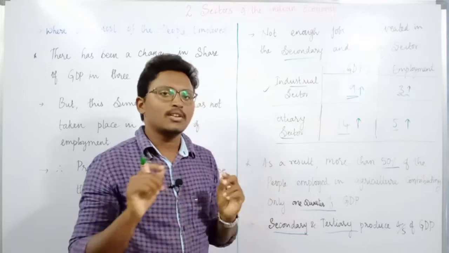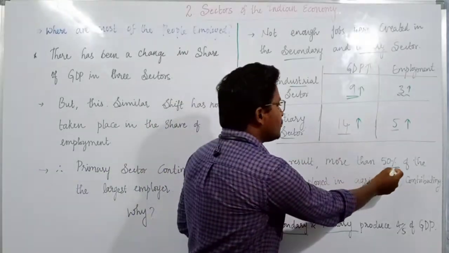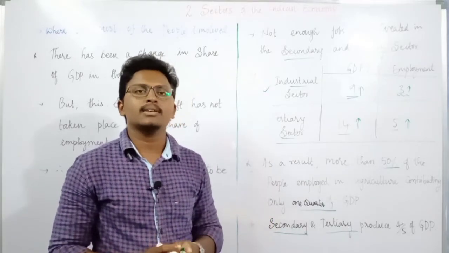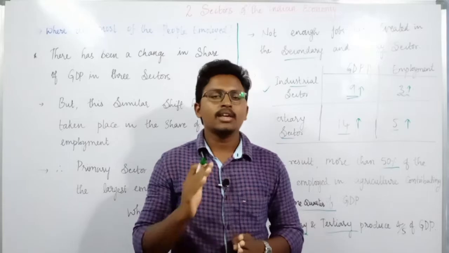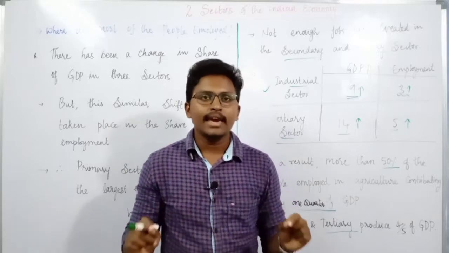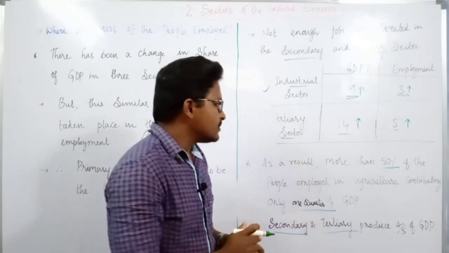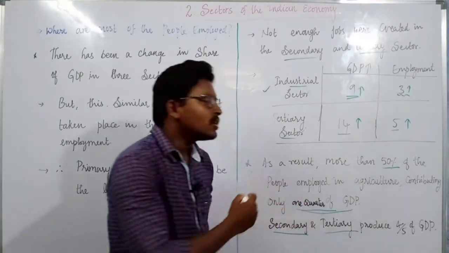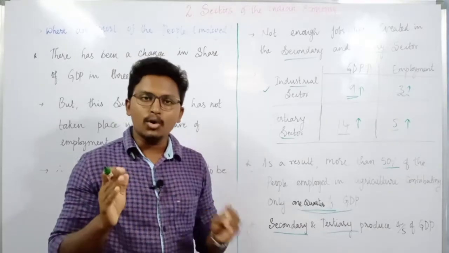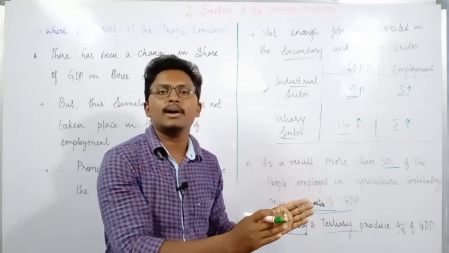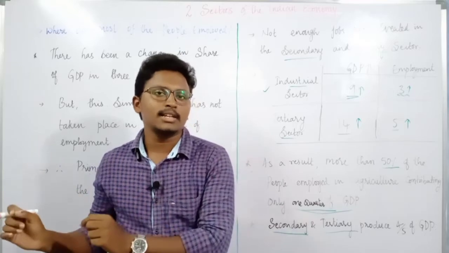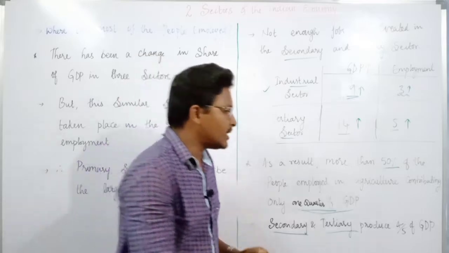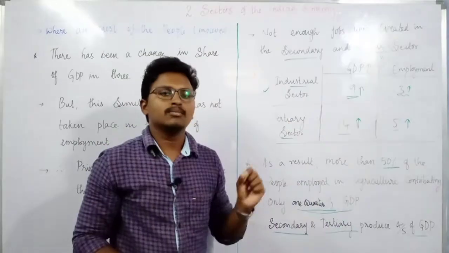So from this, what we can conclude is that more than 50% of the people are still employed by the agriculture sector. That means in India, half of the people or even more than half of the people are still engaged in agriculture. And because of this, what is happening? Agriculture is contributing only 1/4 of the GDP. That means more people are employed in agriculture, but there is very little contribution towards the GDP. And in the secondary and tertiary sectors, fewer people are employed, but they are contributing more towards the GDP.